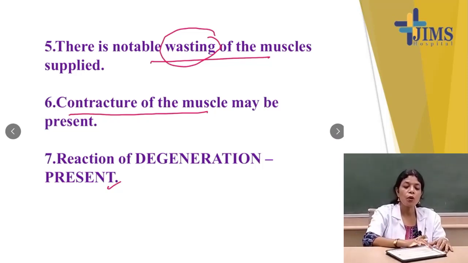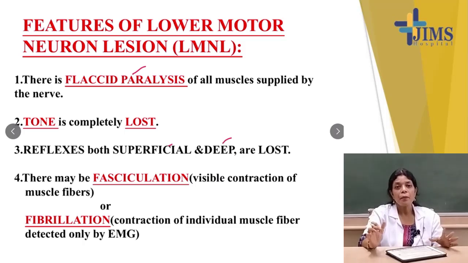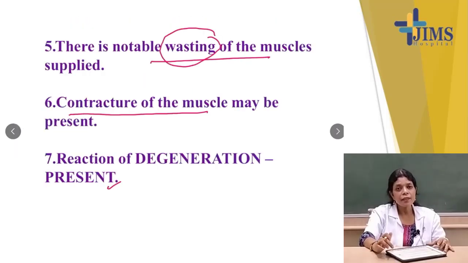So you have to know all these points, but the important thing to stress is flaccid paralysis. Tone will be completely lost. Superficial and deep reflexes are both absent, and there may be fasciculations or fibrillation. Another important thing is that there will be gross wasting of the muscles and reactions of degeneration are present.